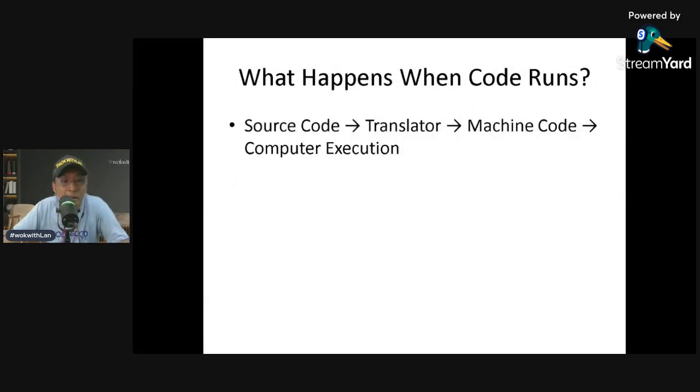Okay, but here's the important part. The computer cannot directly understand the code that I have shown you. Instead, it must be translated into machine language. This translation happens through two major methods. That's interpreting and compiling.